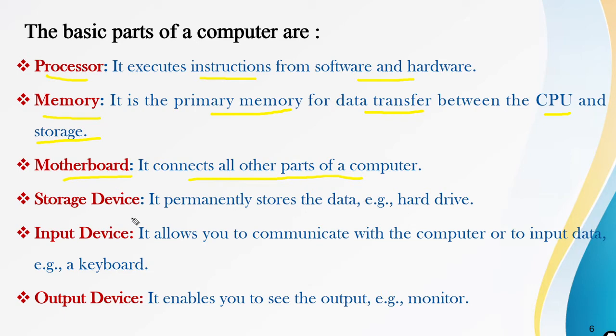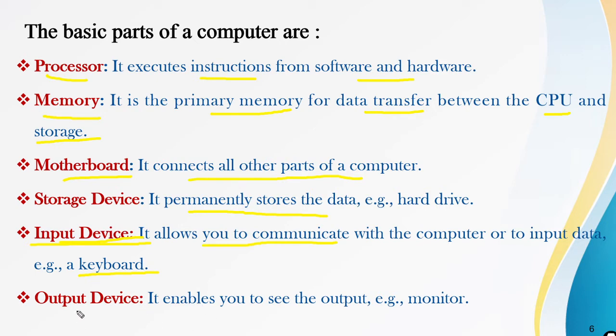Next, the storage device. A storage device permanently stores the data, for example the hard drive. We have removable storages also, like CD, DVD, and USB drive. Next is the input device. These are the devices which allow us to communicate with the computer. With the help of these devices, we can input data. The standard input device is the keyboard, and we have many other input devices: mouse, joystick, mic, and many more.